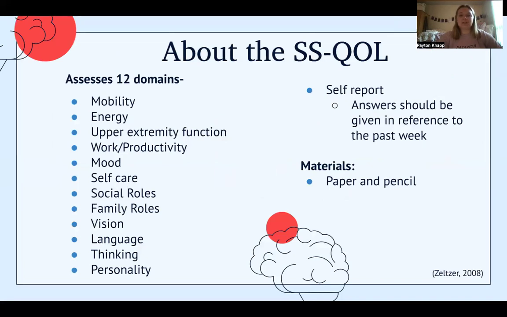So specifically about the SS-QOL, it assesses 12 domains, being mobility, energy, upper extremity function, work and productivity, mood, self-care, social roles, family roles, vision, language, thinking, and personality. So this is a self-report, and the answers should be given in reference to the past week. And then the materials needed is just the paper assessment and a pencil or pen.